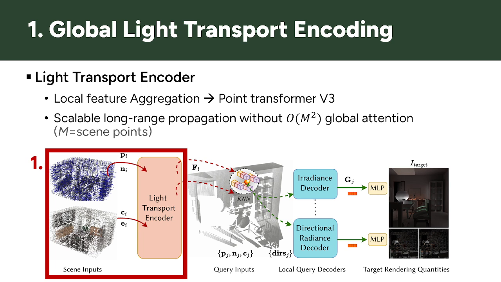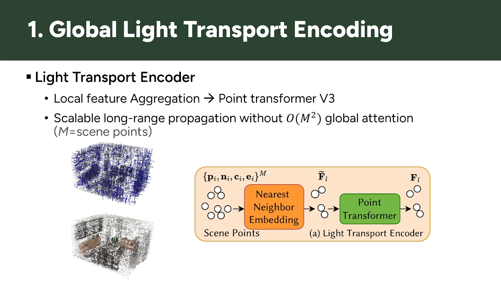Now these scene points are passed to the light transport encoder. First, the model aggregates information from nearby points, so each feature contains richer local scene information. These features are then processed by Point Transformer v3, which allows information to propagate over much larger regions of the scene without using expensive global attention.